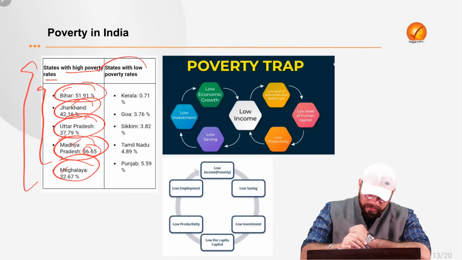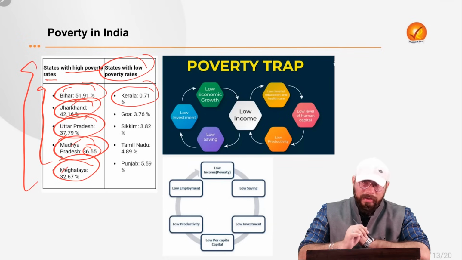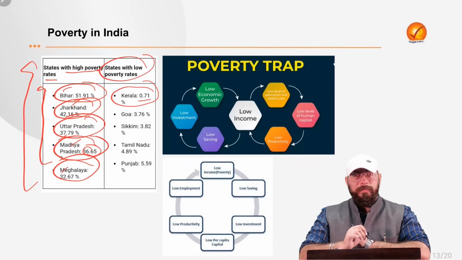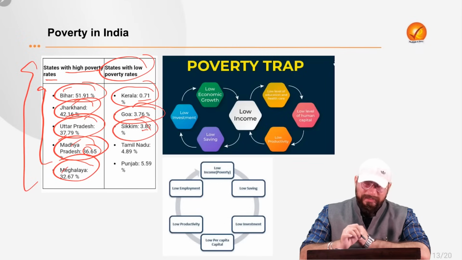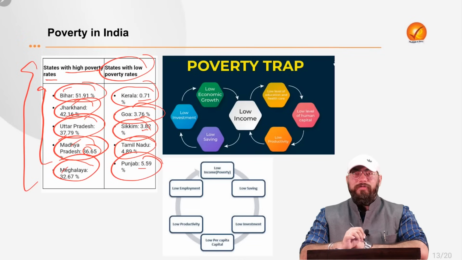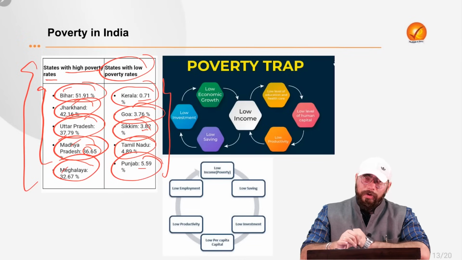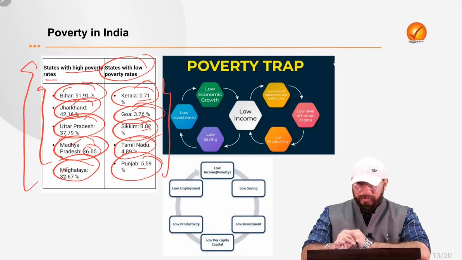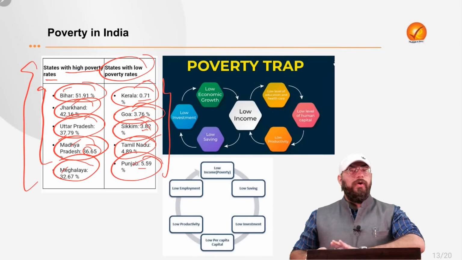And the states with the less poverty rate or the least poverty rate in our country, first is Kerala, where only 0.7% of the people are poor. Then it is Goa, where 3% of the people are poor. Then it is Sikkim, where the poverty rate is 3.8%. Then Tamil Nadu, where it is 4.8%. And Punjab, where it is 5.5%. Right? So, states with lower poverty, it is Kerala, Goa, Sikkim, Tamil Nadu and Punjab. I hope again it is very, very clear to all of you.